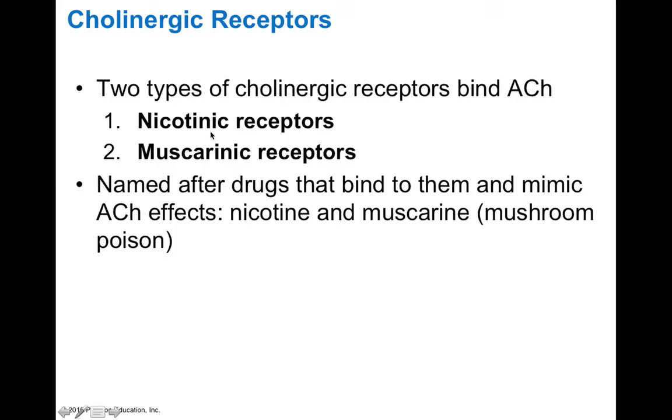There are two types of cholinergic receptors: nicotinic receptors and muscarinic receptors. They're named after the drugs that bind them and mimic these effects. For instance, nicotine binds to nicotinic receptors and mimics the effect of acetylcholine. And muscarinic receptors are sensitive to muscarine, which is actually a mushroom poison, and that's how these receptors were first identified.